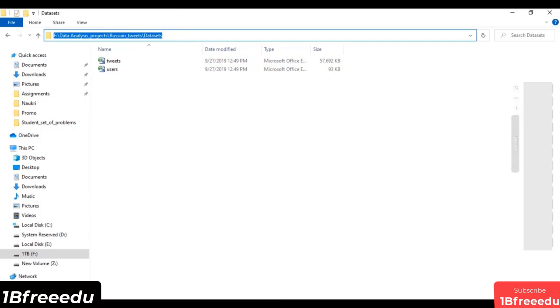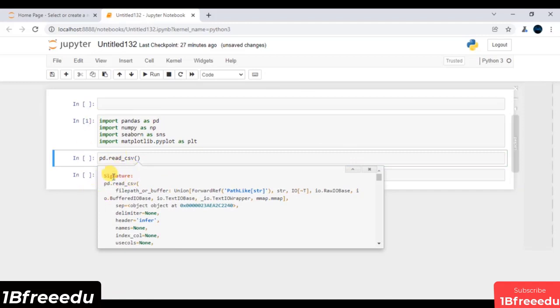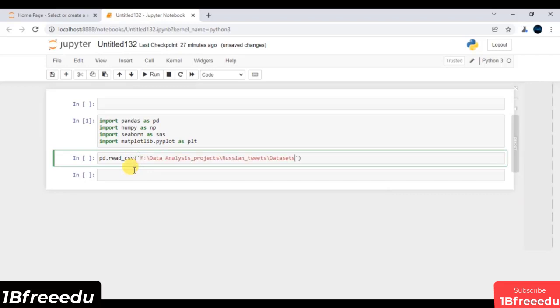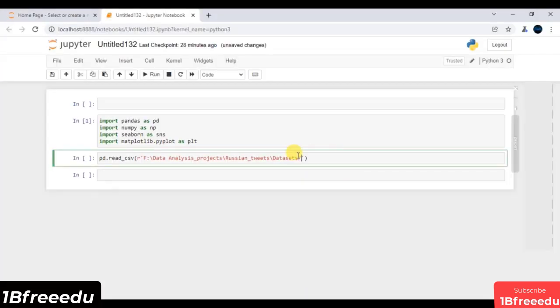If I press Shift+Tab, this shows the signature of this function, and what parameters it receives. The first parameter is the file path, or where exactly your data is available. So this is my file path. First and foremost, I have to prefix it with r, which is a raw string, that helps Python read the file more efficiently. Very first, we have to read the file tweets.csv.